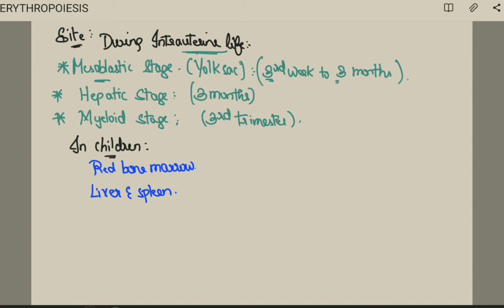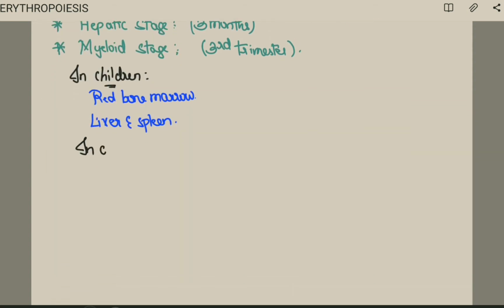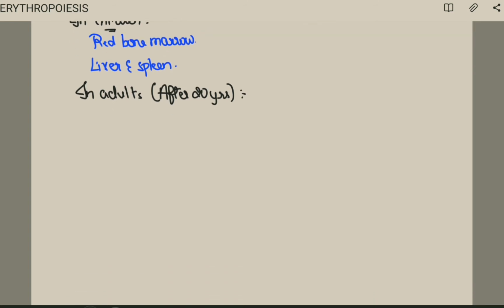Fine. Next, very important, that is in adults. That too after 20 years. After 20 years, what really happens? Yes, it occurs in the ends of long bones.